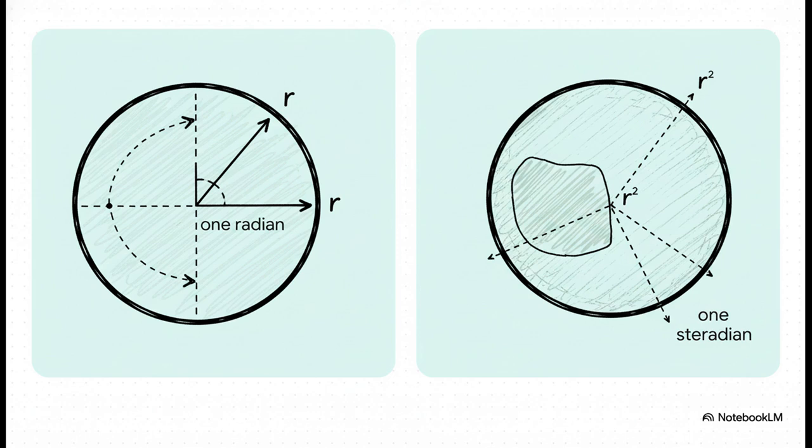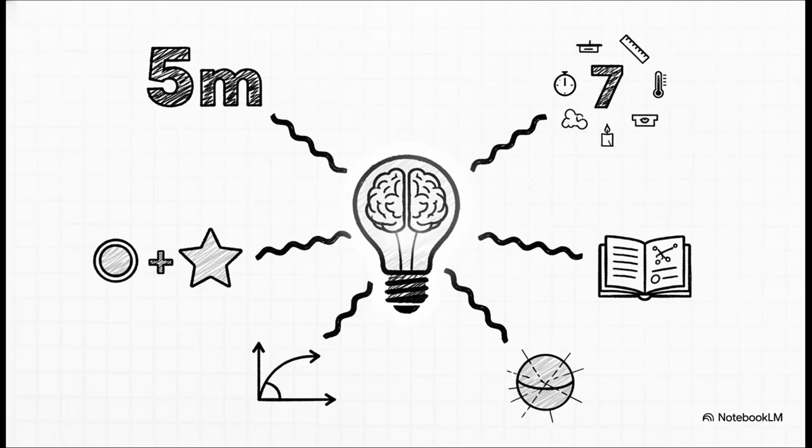Now here's the cool part. Since both of these are ratios of similar things, like for the radian, it's length divided by length, or meters divided by meters, the units actually cancel each other out, and that's why we call them dimensionless. Pretty neat, huh?